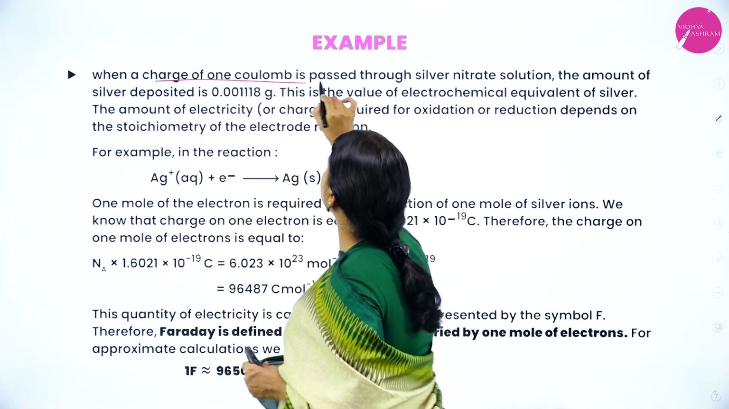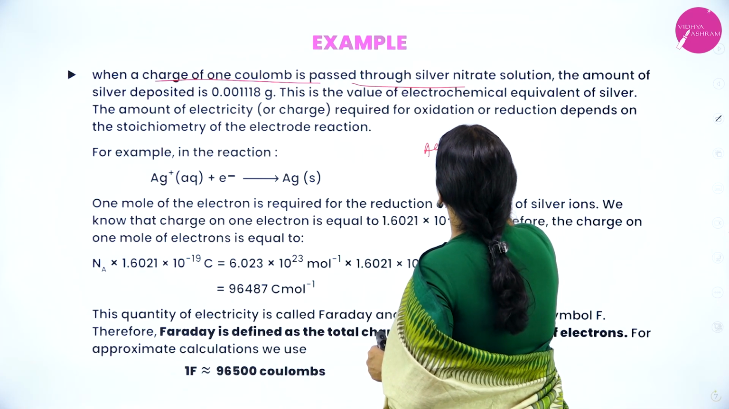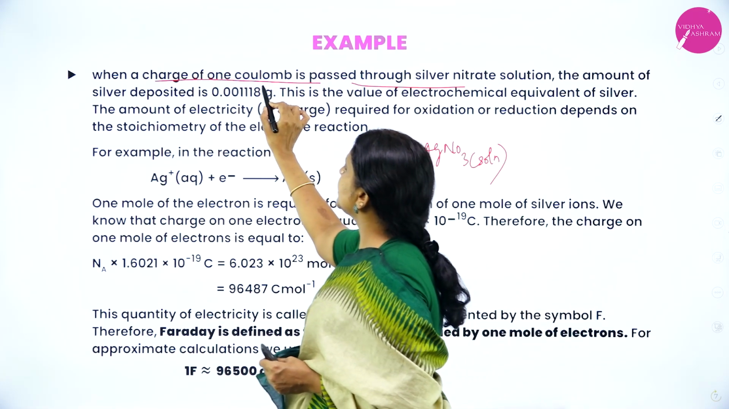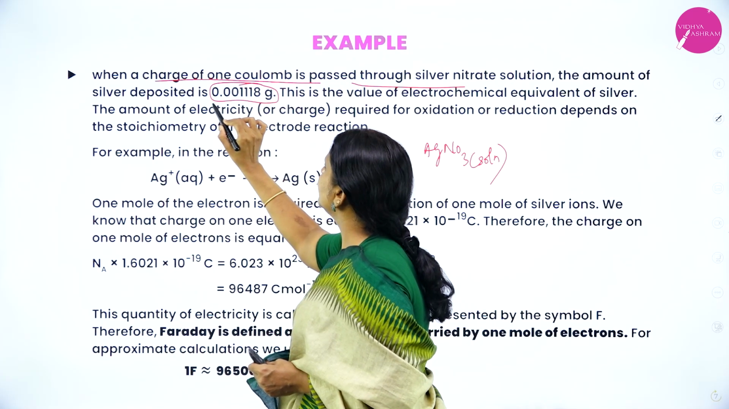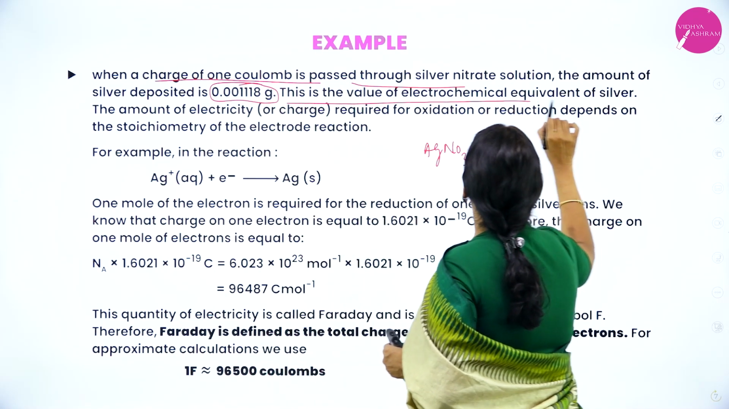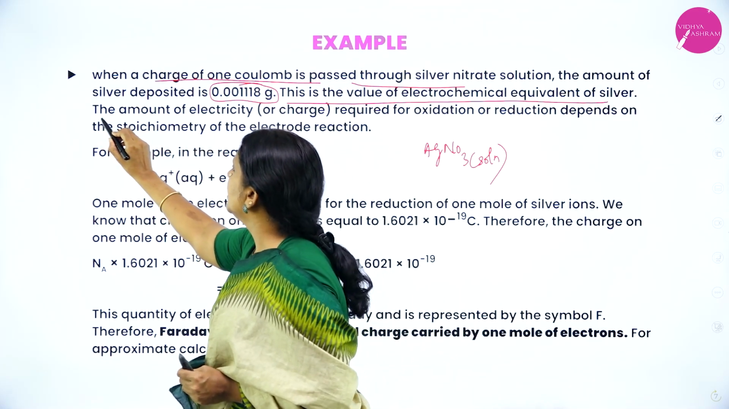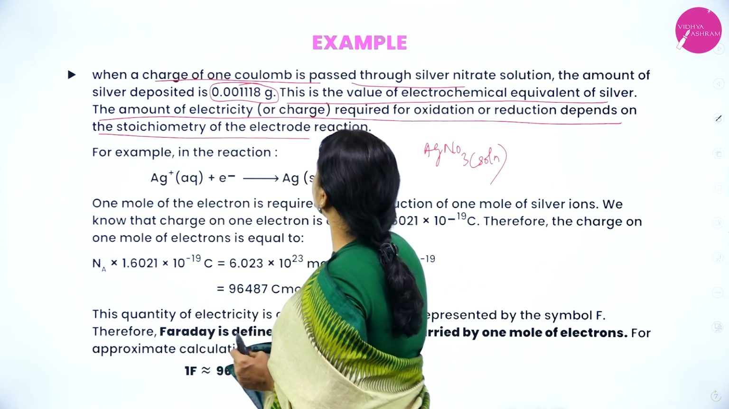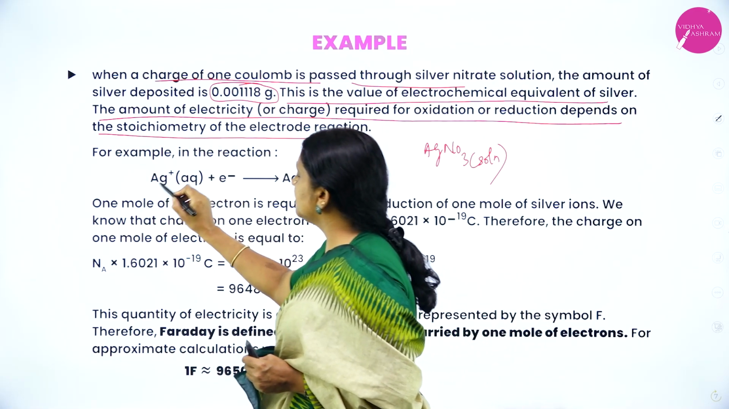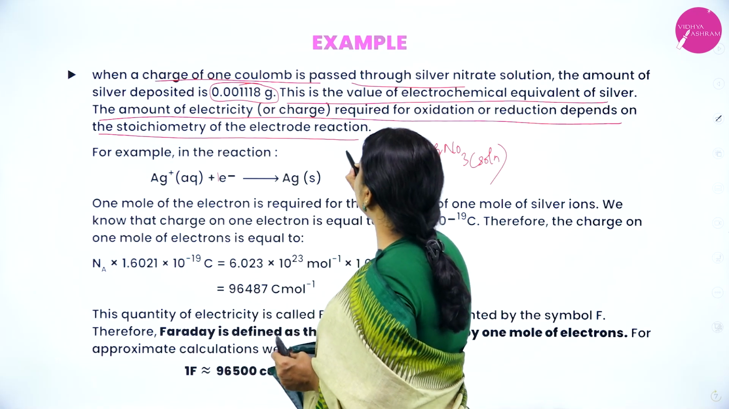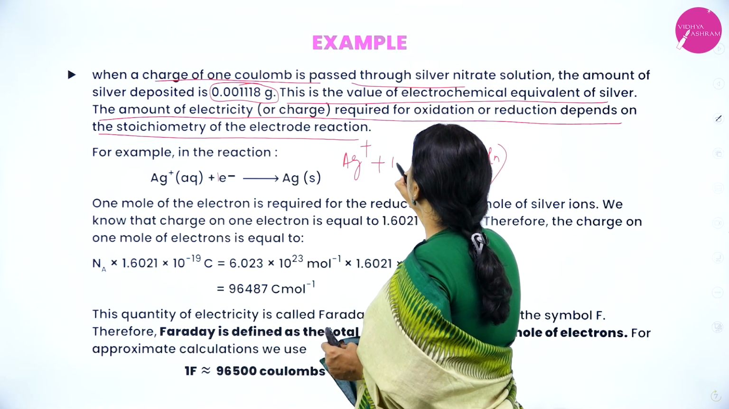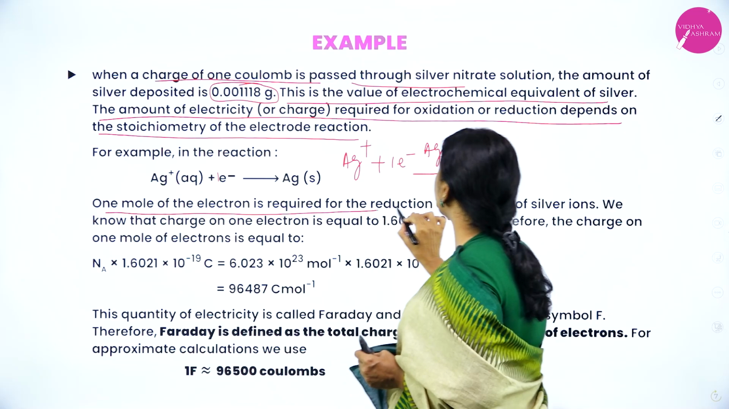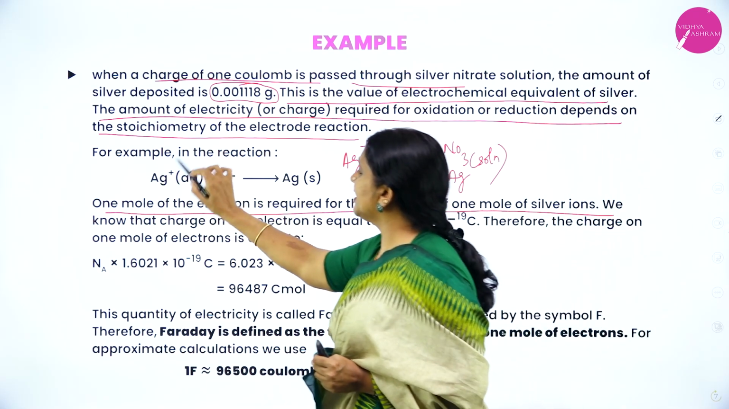For example, when a charge of 1 coulomb is passed through silver nitrate solution, the amount of silver deposited is 0.0011118 gram. This is the value of electrochemical equivalent of silver. The amount of electricity required for oxidation and reduction depends on the stoichiometry of the electrode reaction. For example, for silver, it requires 1 mole of electron because it has valency +1. 1 mole of electron is required for the reduction of 1 mole of silver ion into silver.